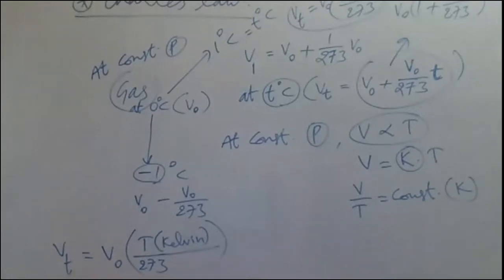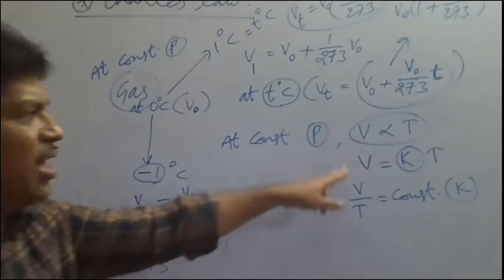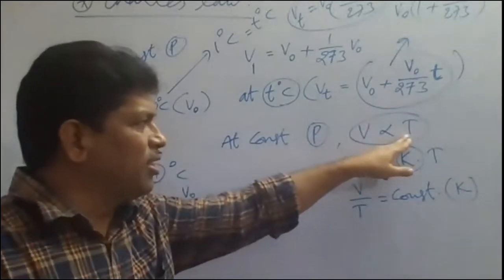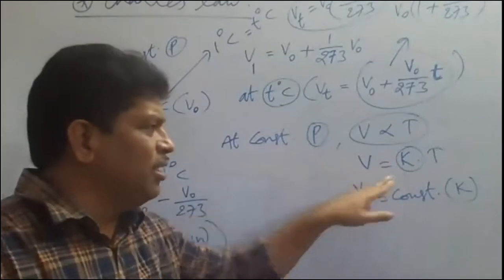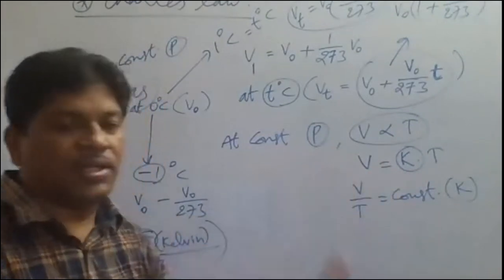So this is the relation here. From this we have understood how volume and temperature are related: they are directly proportional to each other. So the volume of the gas is directly proportional to temperature when pressure is kept constant, and V is equal to kT, and V by T is equal to constant.